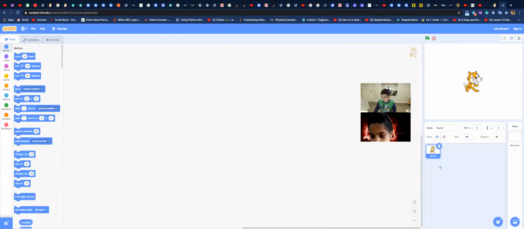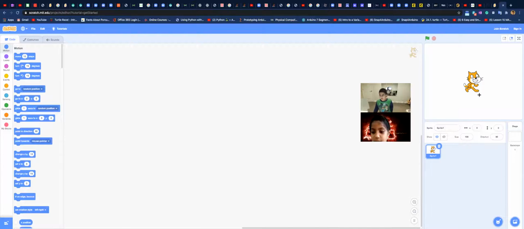Let me break this down into steps. This is gonna be where our sprites are going. It'll show a bunch of sprites, like over here, but right now we only have one. And to get a new sprite, you go over here.